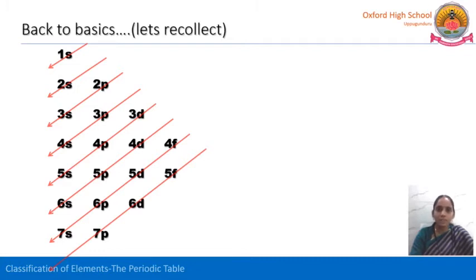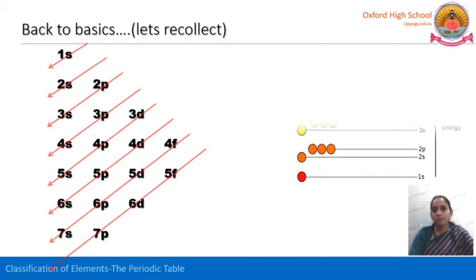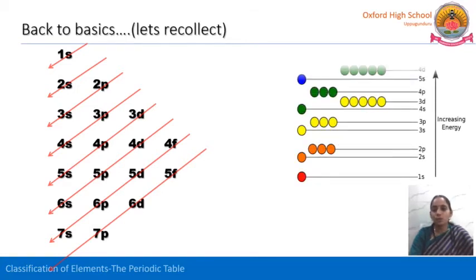So, first it is 1s. After completion of 1s, 2s, then 2p, then 3s, then 3p, 4s. See here, this is 1s, next 2s, 2p, 3s, 3p, then 4s. Actually, what has to come after 3p? 3d, usually we would say, but after 3p, 4s will come. So, this is based on the increasing energy level.